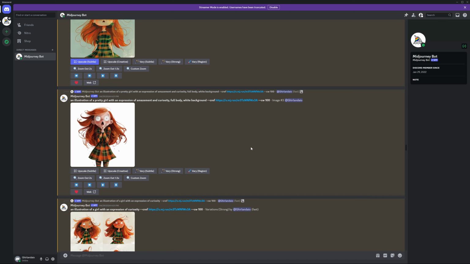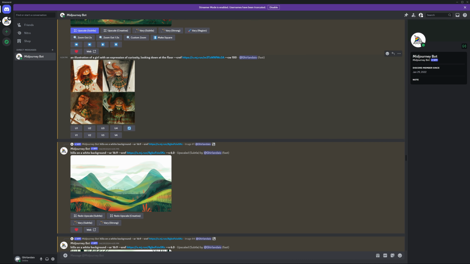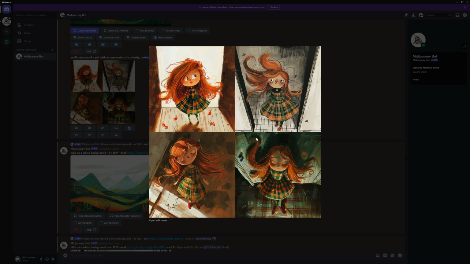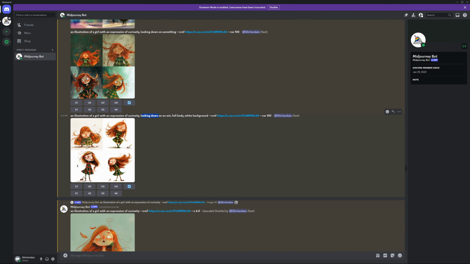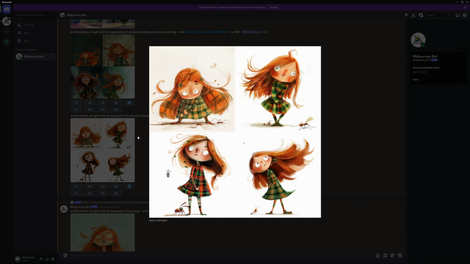So I continued looking, more expressions. Again, illustration of a girl looking at the floor, and I was just not getting what I wanted. Here I tried to tell Midjourney, hey, it's looking at an ant. And my idea was that it's obvious that the ant is gonna be on the floor, so maybe I can get something. And again, I was not getting what I wanted, and sometimes it even felt that Midjourney was just trolling me. She's looking completely away from the ant in this one.